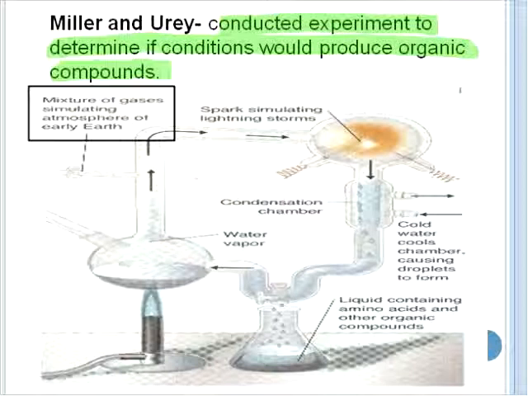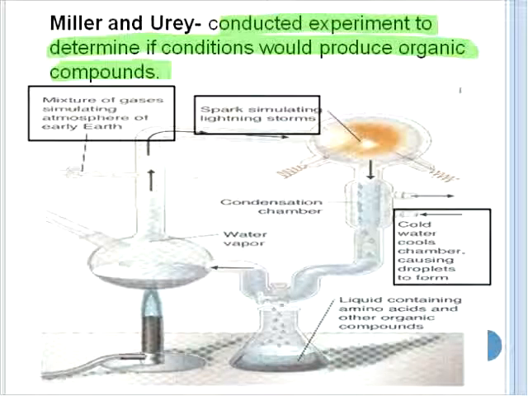They exposed it to electricity, which would simulate lightning storms. Cold water caused condensation, forming droplets, and there were liquids containing amino acids and other organic compounds found in the residue. This showed that an amino acid, an organic compound, could be synthesized from inorganic ones as a result of conditions similar to those you would find on the early Earth.